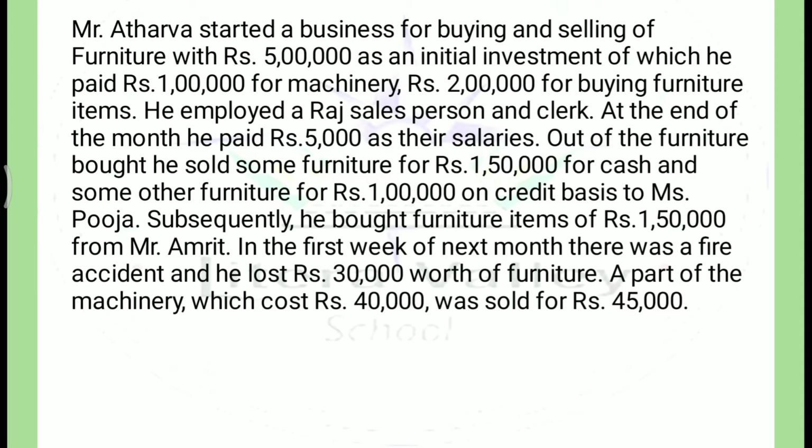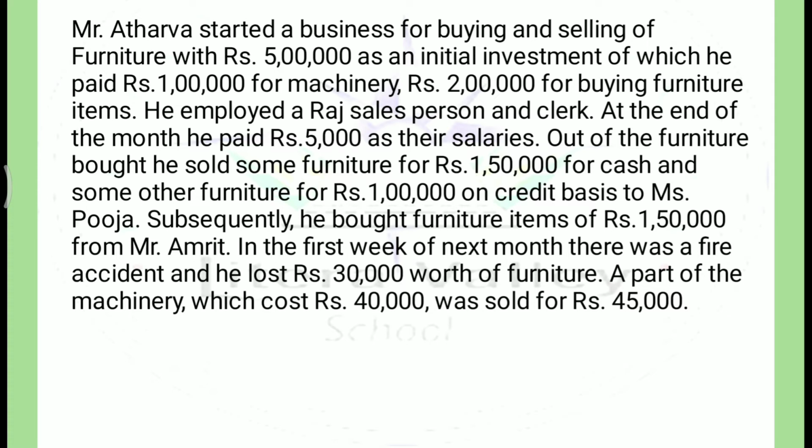So a furniture business is there. It may be a manufacturing of furniture, so machinery is quite obvious to purchase. So machinery is here a fixed asset. What I told you: fixed assets are acquired in the business to use the facilities, not for sale in the general course of business. So machinery here is taken as 1 lakh. Again, 2 lakh for buying furniture items.